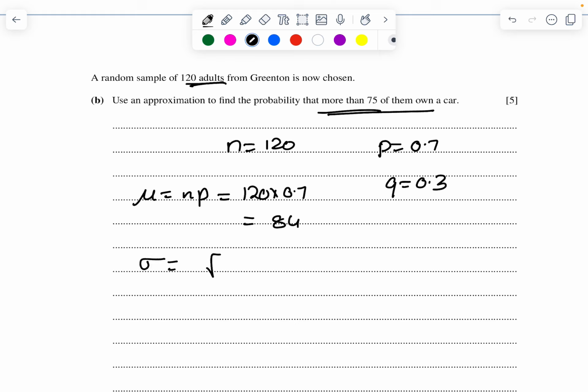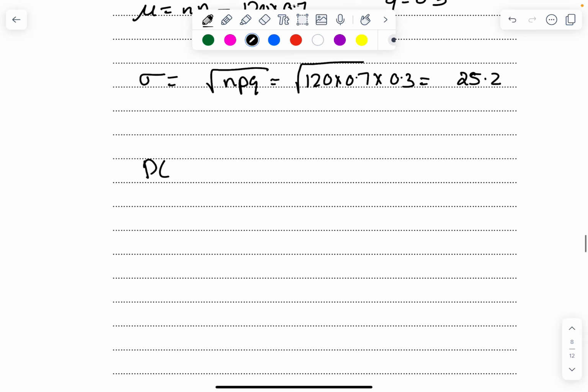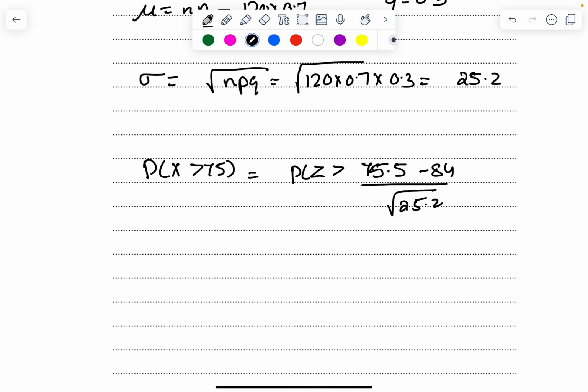Then standard deviation is square root of npq, which is square root of 120 times 0.7 times 0.3, which is 25.2. More than 75 of them own a car. So probability of x greater than 75 equals probability of z greater than (75.5 minus 84) by square root of 25.2.